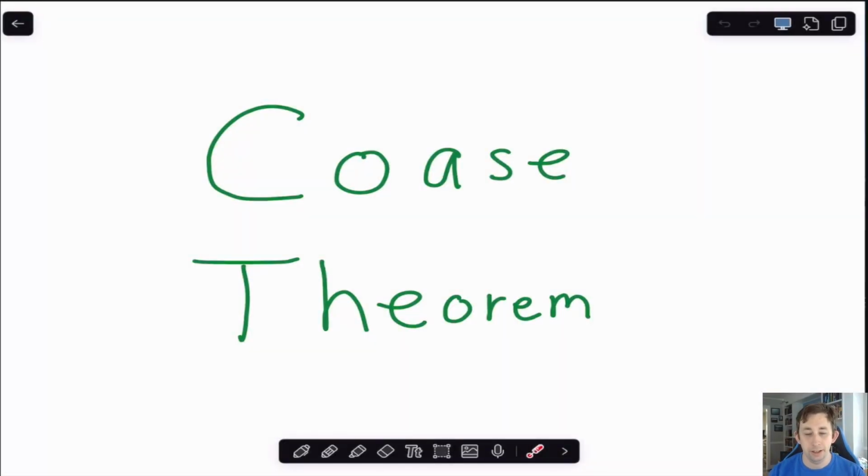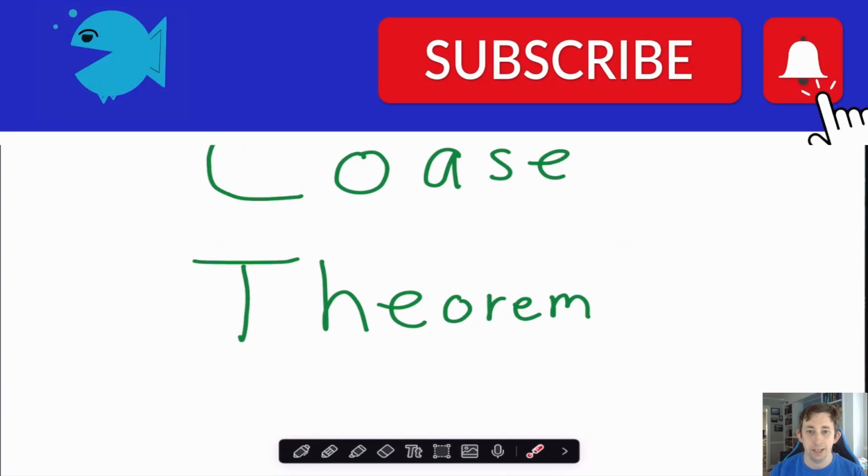Today I'm going to talk about another environmental economics topic. I'm going to talk about the Coase Theorem, and I'm going to use a fun example to sort of explain the Coase Theorem.